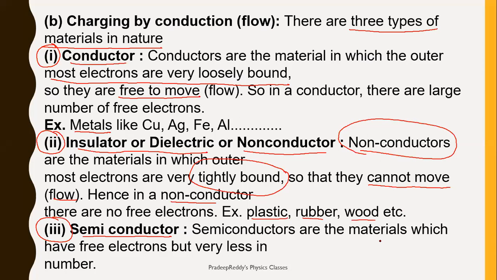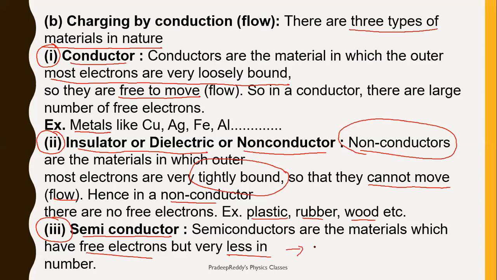And the other category is semiconductors. In semiconductors, there will be a relatively small number of free electrons. There are few free electrons which become available from the valence band by an external agent. When you provide some external energy, electrons from the valence band overcome the energy gap and become free. Such types of materials are called semiconductors.